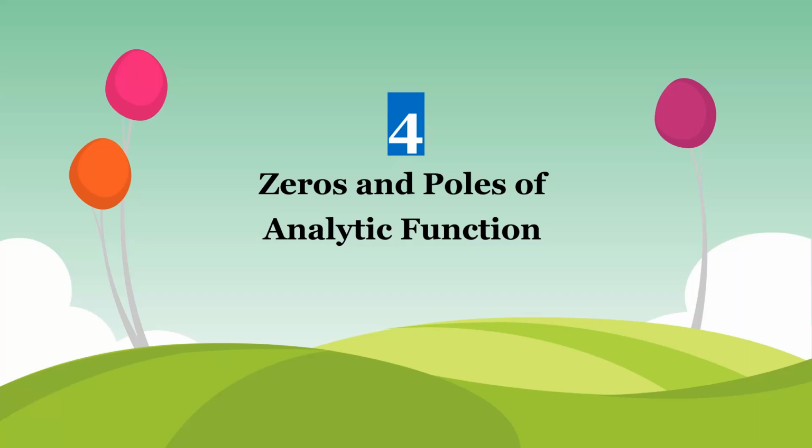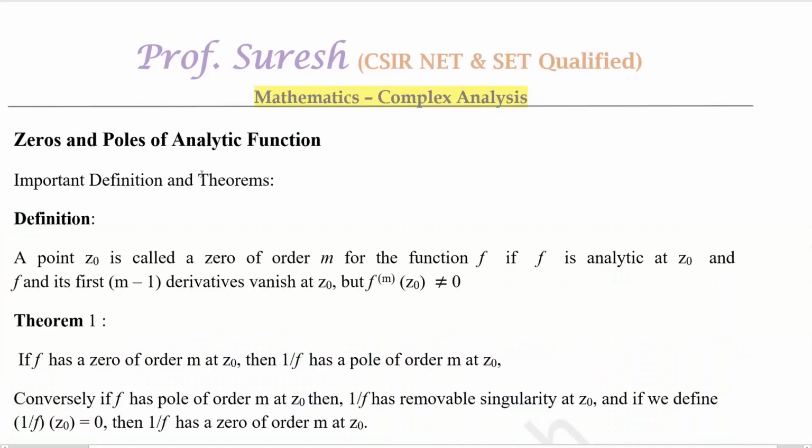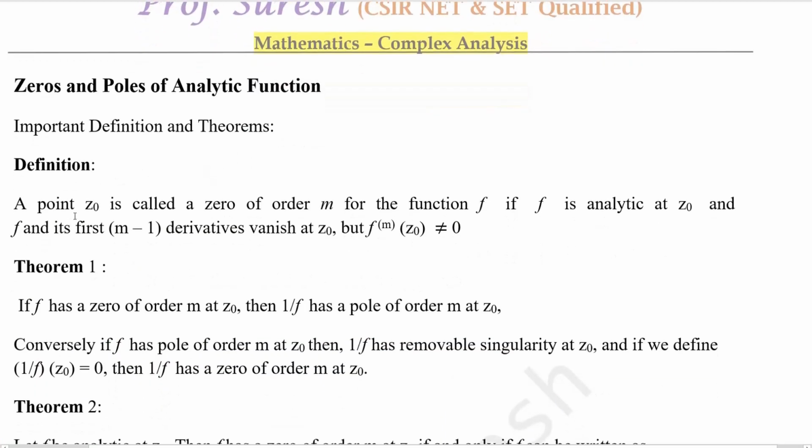4. Zeros and poles of an analytic function. Definition: a point z0 is called a zero of order m for the function f if f is analytic at z0 and f and its first m minus 1 derivatives vanish, meaning equal to 0 at z0, but the mth derivative is not equal to 0. This is the definition for a zero of order m. For an equation we usually say root; for the polynomial we use the name zero instead of root. So don't be confused. For the value where the function equals 0, that value is called a zero.